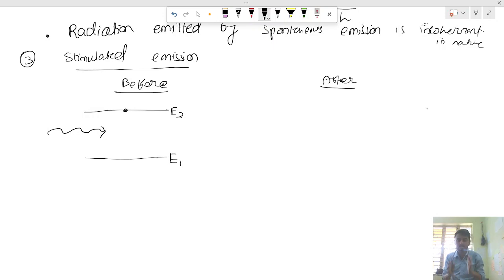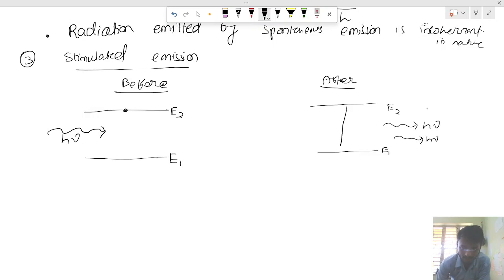Here we need a photon, a light particle, to stimulate my electron to go to the lower state, that is h nu. This is the before scenario. The after scenario is like this: E1, E2, and h nu. Two photons will be released, and my electron will be here.